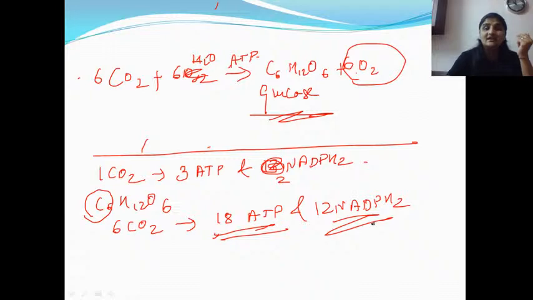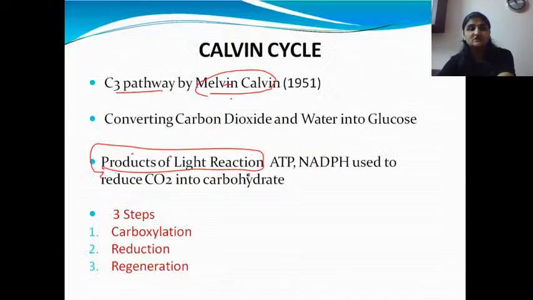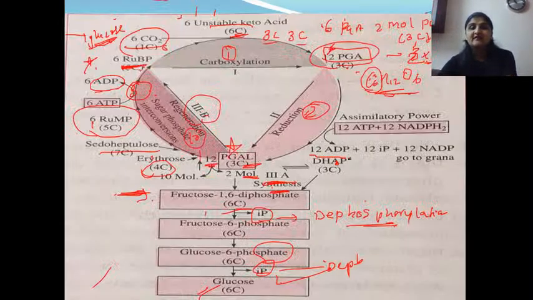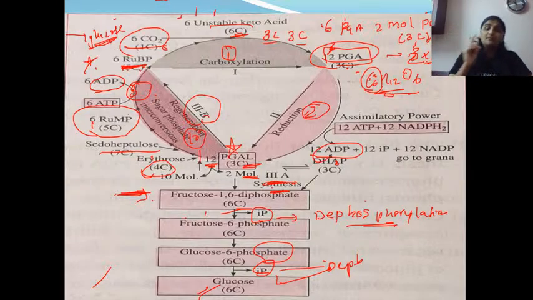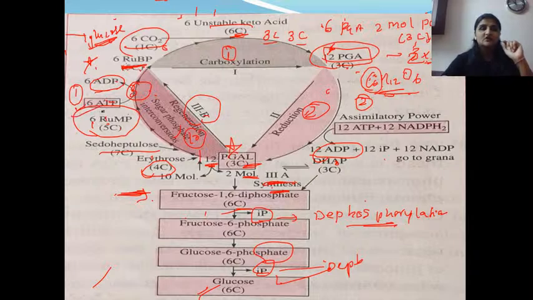You will say now, how 18 ATP? I'll tell you how here 3 ATP. So look here. In this reduction part we have 2 ATP, plus for each carbon atom we have to use 1 ATP. We have to lose one phosphate group from ATP to ADP to convert RuMP into RuBP. So 1 ATP in each carbon dioxide here and 2 ATP in each carbon dioxide here. So total 3 ATP for 1 CO2. So for 6 CO2 we need 18 ATP, 12 here and 6 this side. So 12 and 6 is 18, and 12 NADPH2. Clear? So this was the Calvin cycle from where the glucose is prepared.